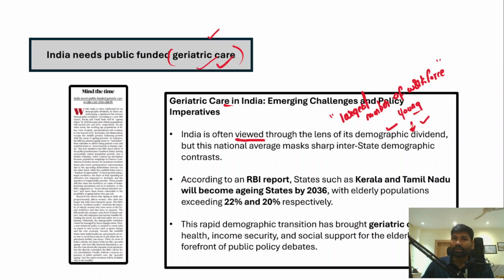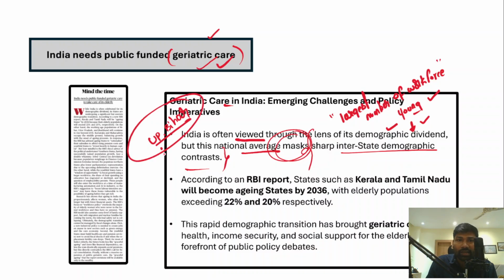However, this national average of a large demographic dividend that we have in India actually masks the sharp interstate demographic contrast. Now, what is the meaning of this sharp interstate demographic contrast? For example, states like UP and Bihar have a large population, and there is no doubt that this large population is young. But what about states like Kerala, Tamil Nadu, Karnataka and Andhra Pradesh?